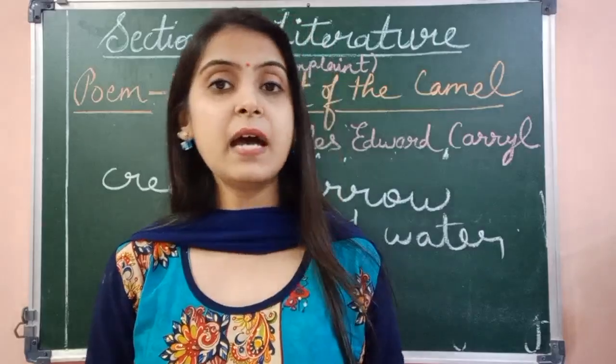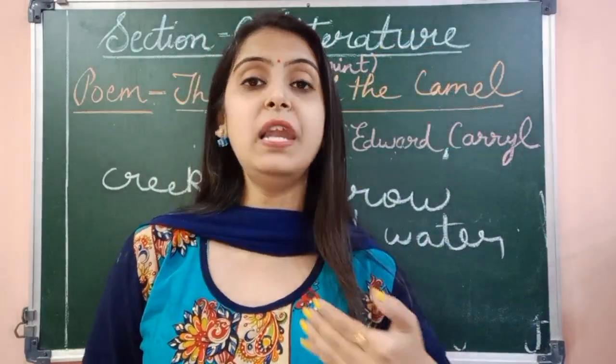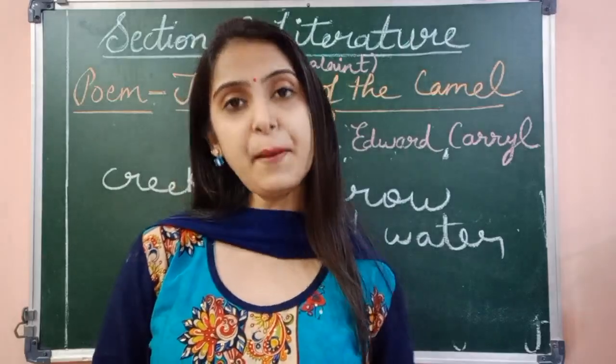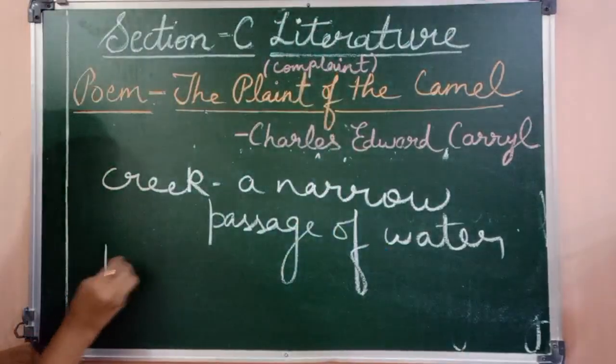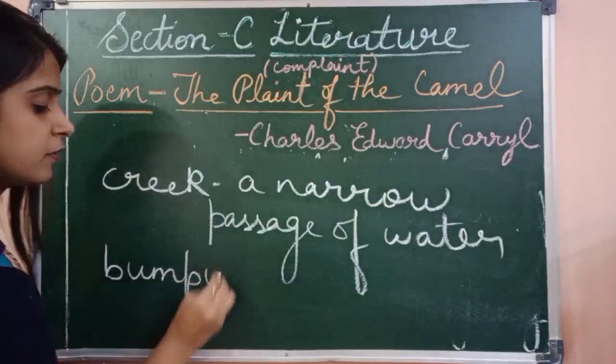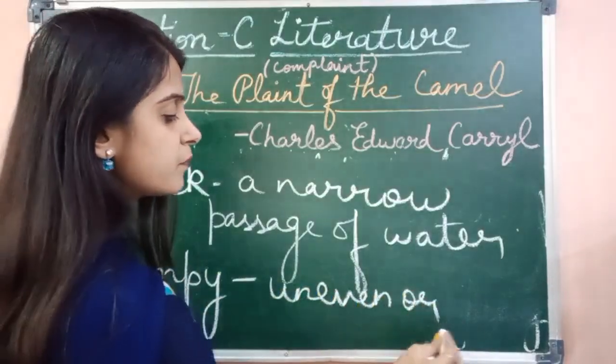Okay, it does not have any proper shape. So he says a camel is all lumpy and bumpy and humpy. Now why is it called humpy? Because it has a hump on its back. Now bumpy means uneven or rough. Write down, bumpy means uneven or rough.